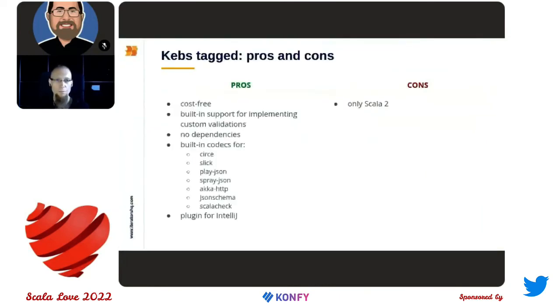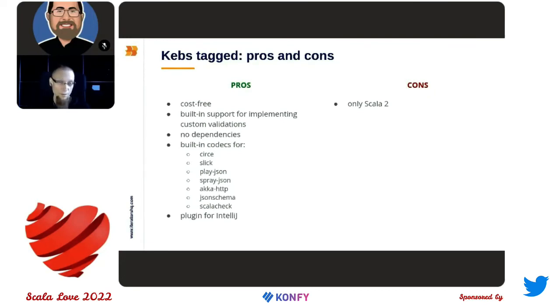So let's try to summarize that. This is also a cost-free solution. It has built-in support for implementing custom validation. It is a zero dependency library. It requires some small adjustments in the build script that are related to macros. It needs a compiler switch to enable macro annotations.